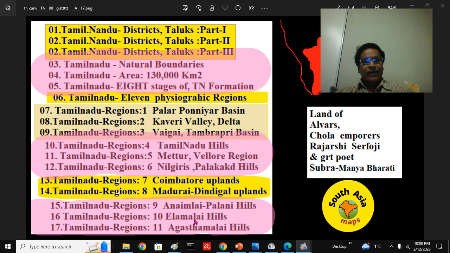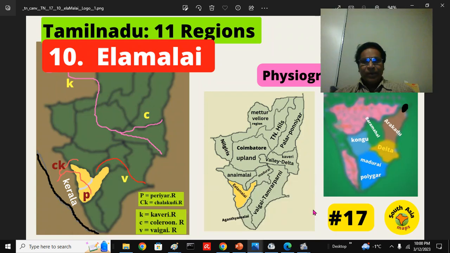Right now we are looking at the Ela Malai, that is the Cardamom Hills, the 10th Tamil Nadu geographic, physiographic region, our current topic of interest.